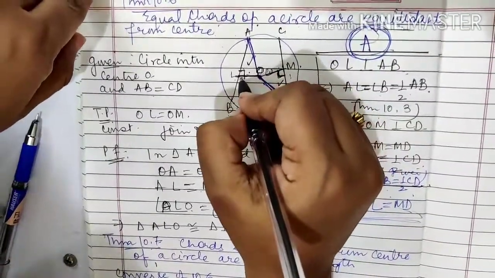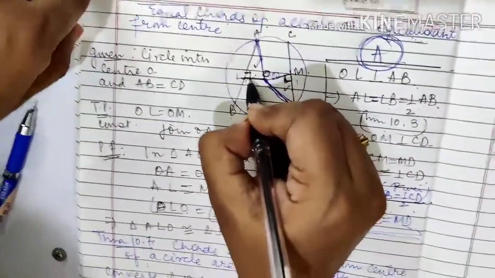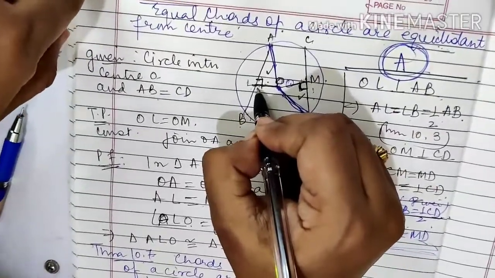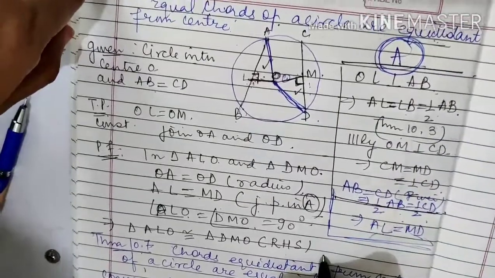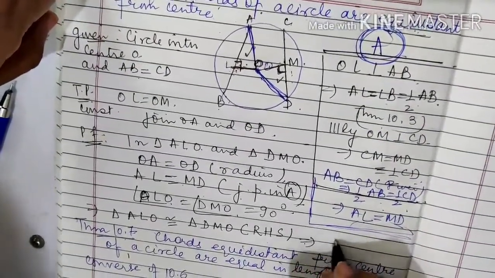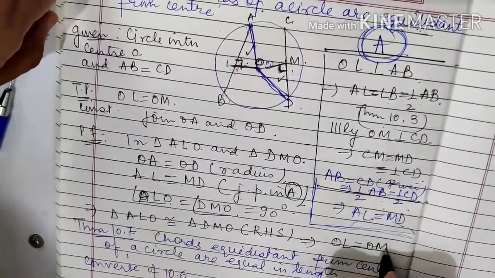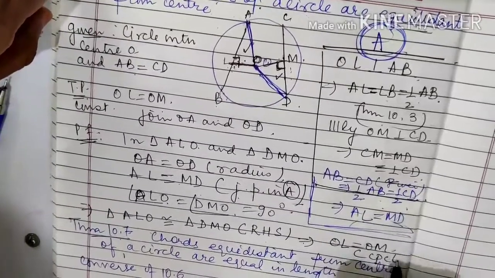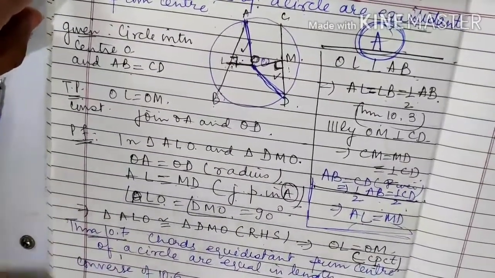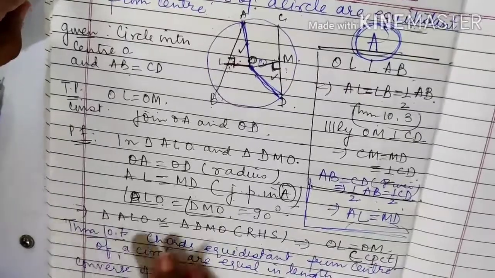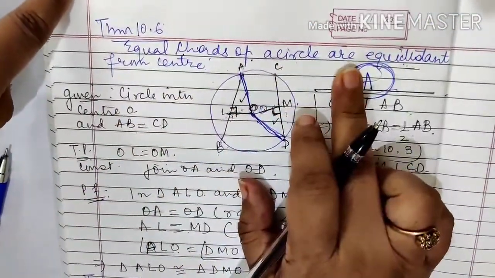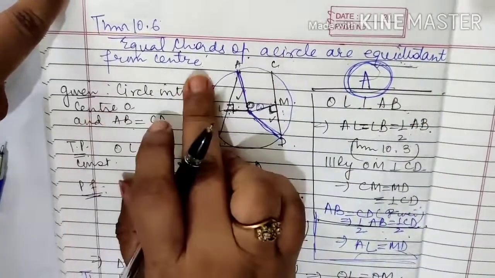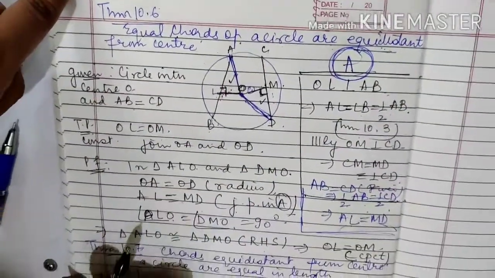SSA is not a rule. Whenever there is a 90 degree angle or right angle triangles, we try for RHS. So this is by RHS, and this implies OL is equal to OM by CPCT. Got it? So which theorem have we proved? That equal chords of a circle are equidistant from center.